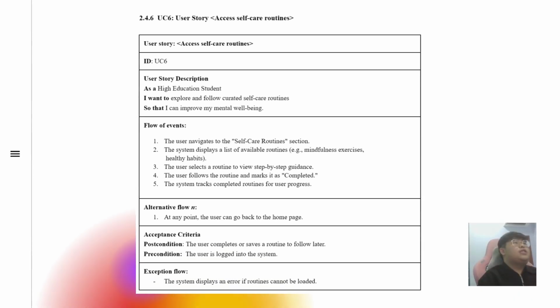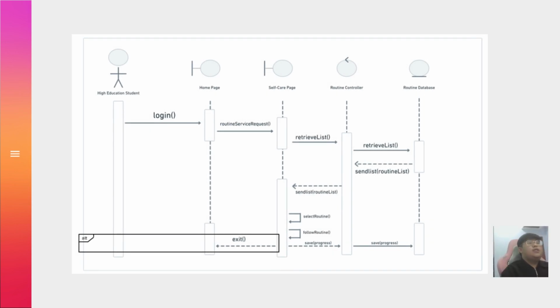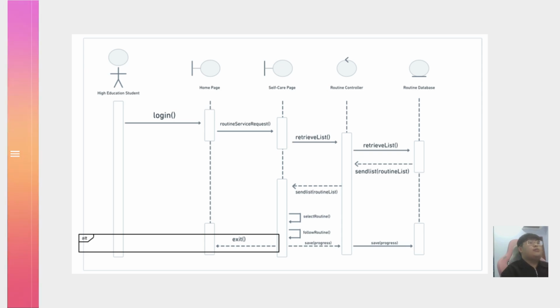Okay, the next use case is assess self-care routine. The actor is also the student. The student requests a service, and then they need to select a routine and follow the routine. The system will save the progress for the student in the routine database. And the student can also deactivate at any time.